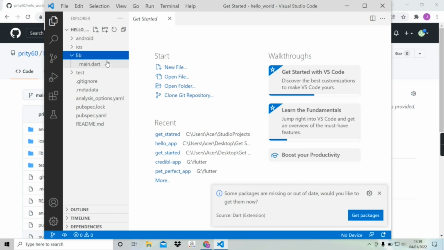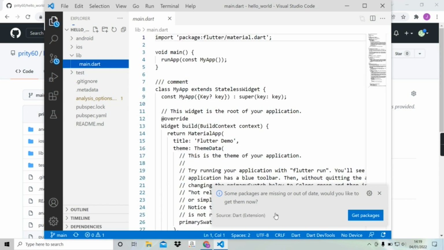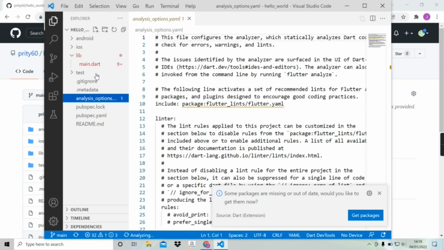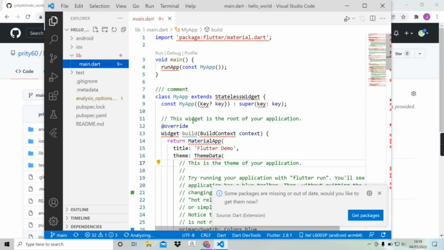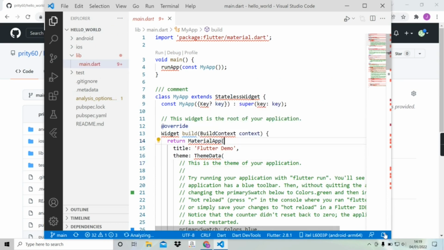At the bottom we can see some packages are missing or out of date. Would you like to get them now? We can update packages by clicking Get Packages. After loading the file, we can see there are a lot of errors. To fix this, we have to update packages.